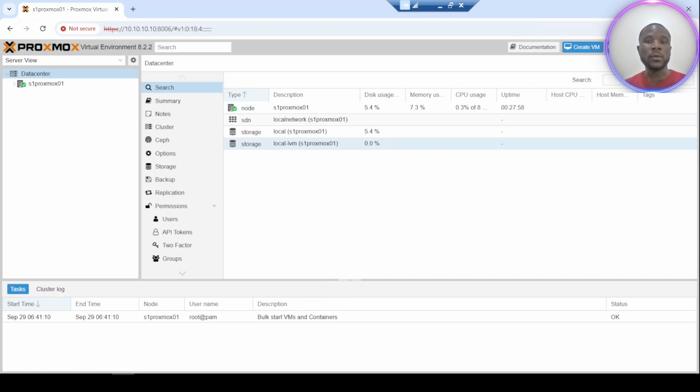Today we'll talk about how to deploy a Proxmox node over a KVM. After this deployment, in another video, I will show you how to make a Proxmox cluster HA through 3 Proxmox nodes. But for the moment, I will just show you how to deploy a Proxmox node over a KVM.